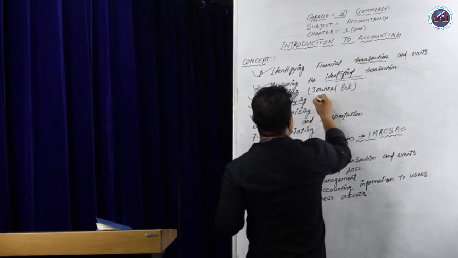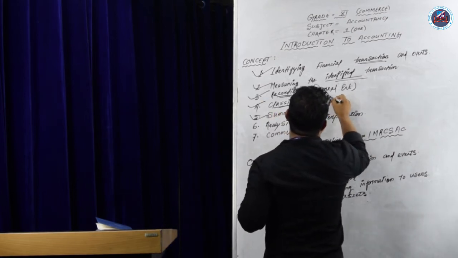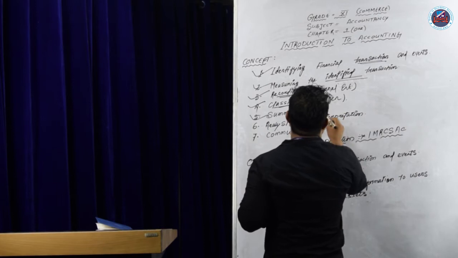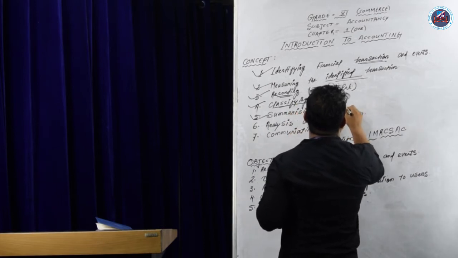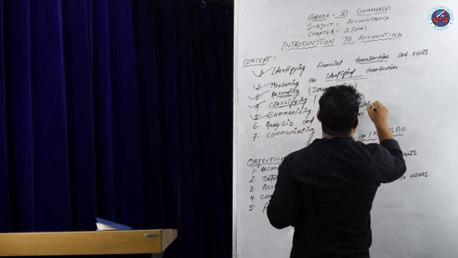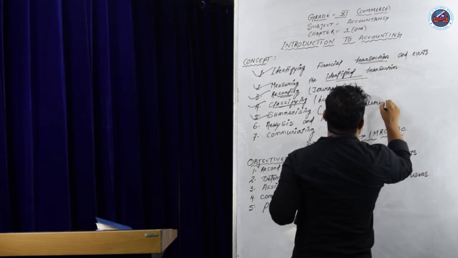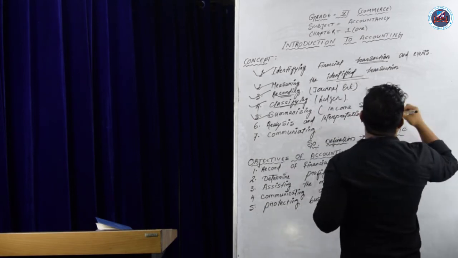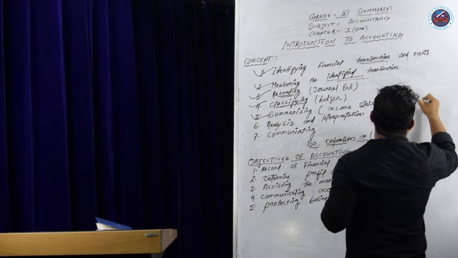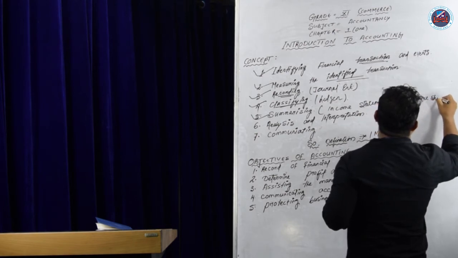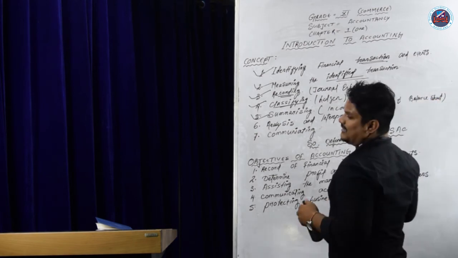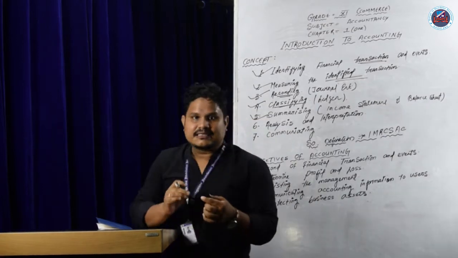What is classifying? Classifying means first the ledger. Summarizing means the income statement and balance sheet.